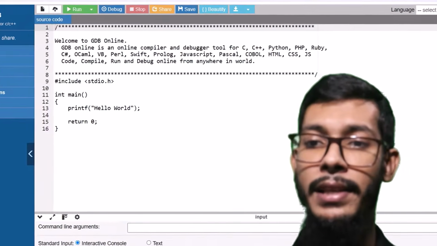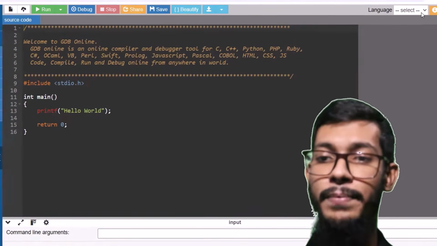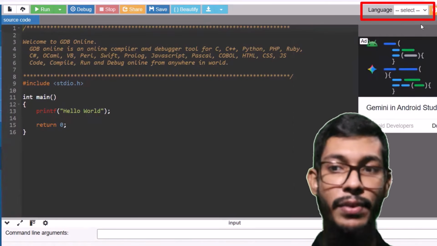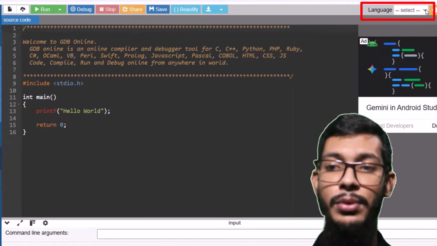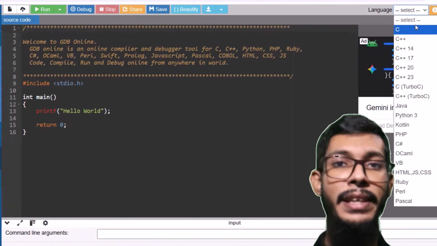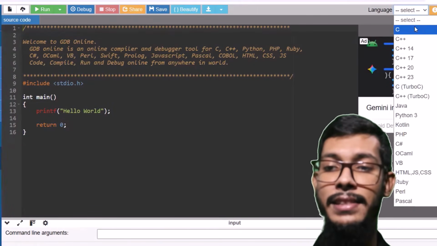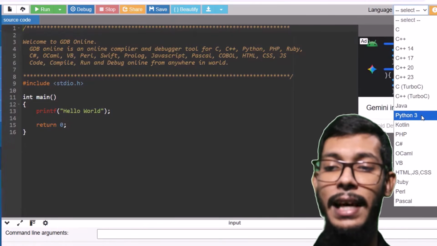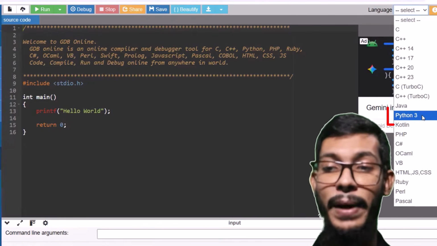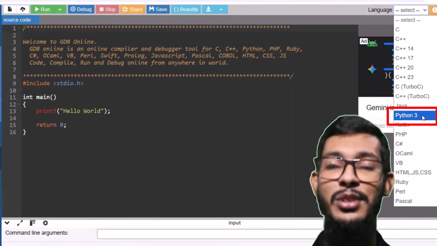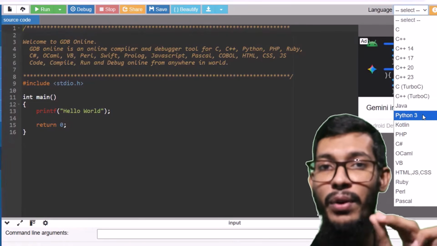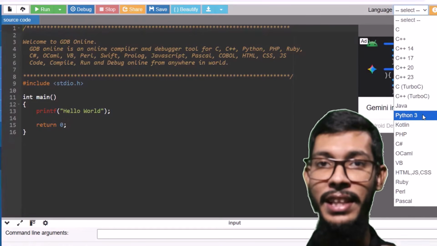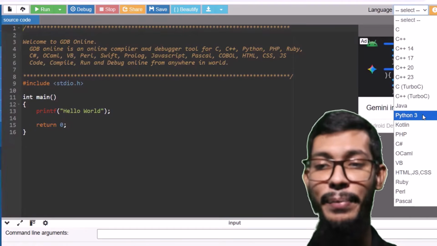You will find at the right side and at the top, are you observing, there is an option like language select. You can select the language from here. So simply let me click the select button. You can select C, C++, Java. Are you observing they are showing the programming language name Python 3, not Python, right? So we are learning a completely new programming language, Python 3. We are not learning Python, we are learning Python 3.